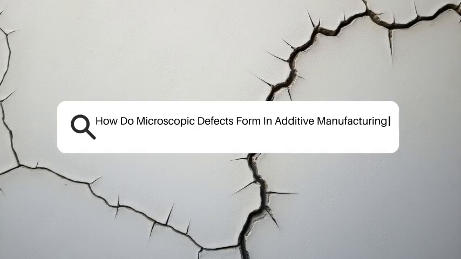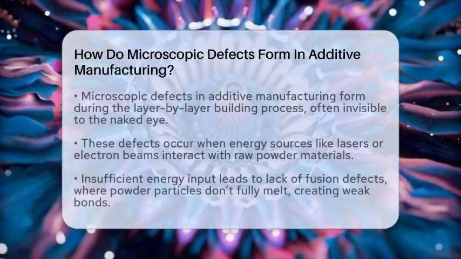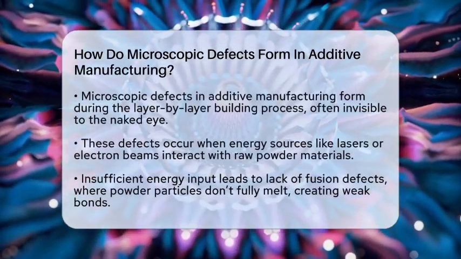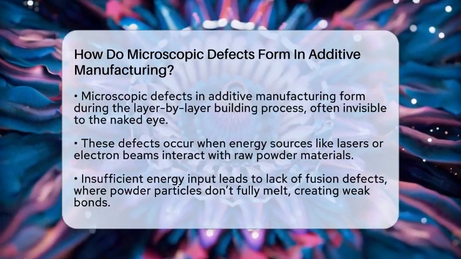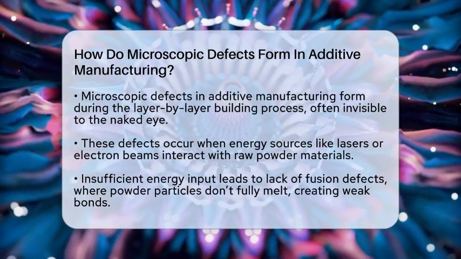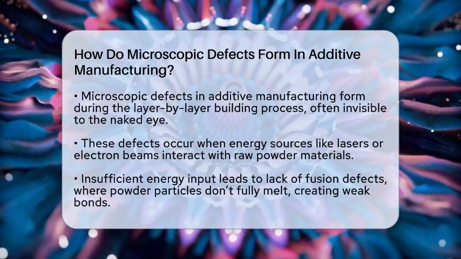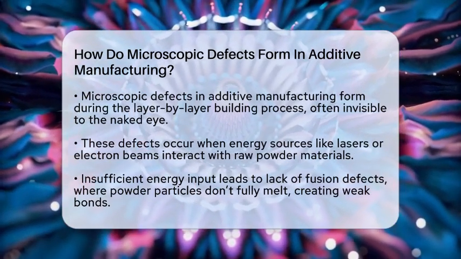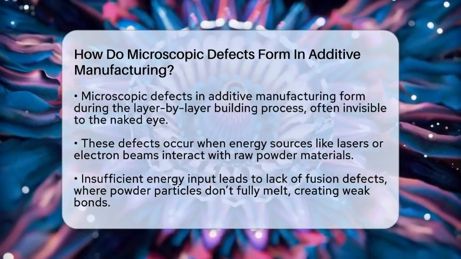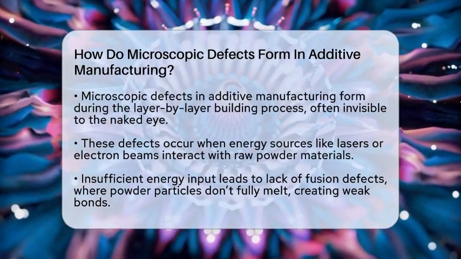How do microscopic defects form in additive manufacturing? Imagine building a complex object layer by layer, like stacking thin sheets of material. Now picture tiny flaws sneaking into the process, invisible to the naked eye but capable of causing big problems later. That's what microscopic defects are in additive manufacturing.